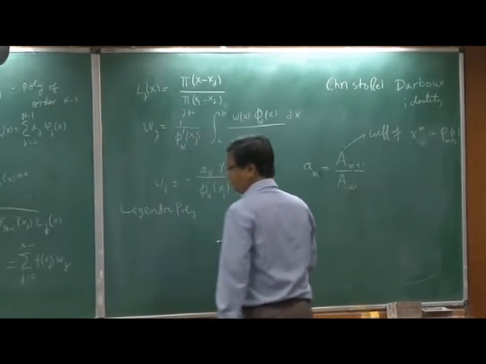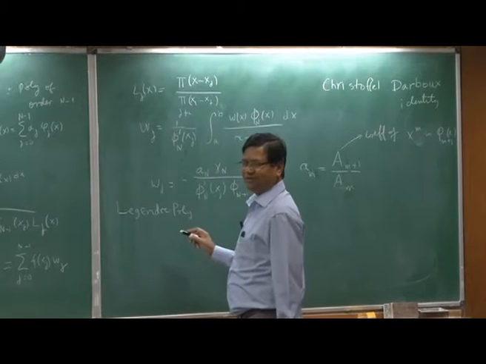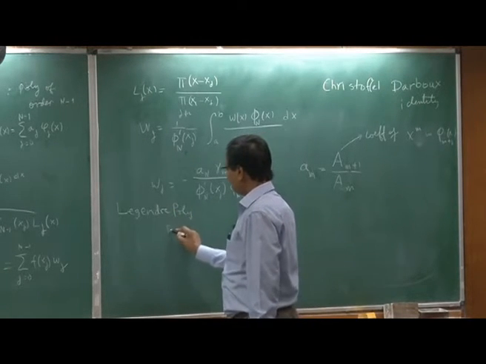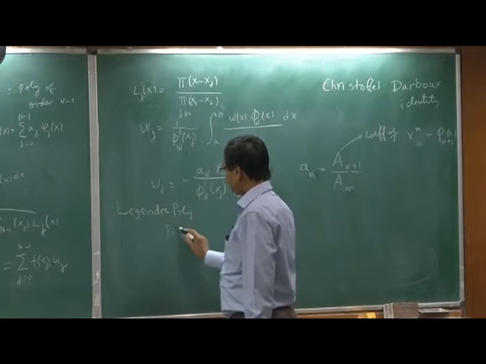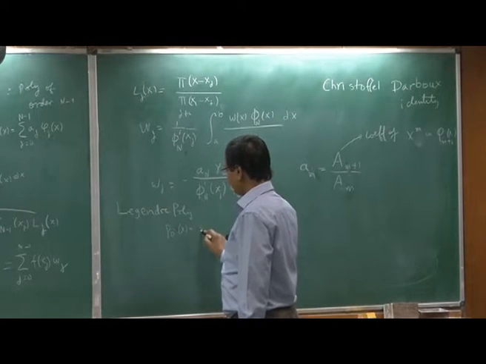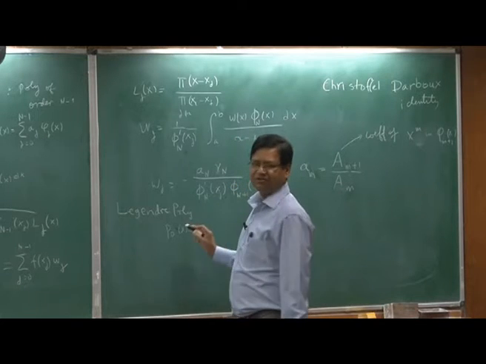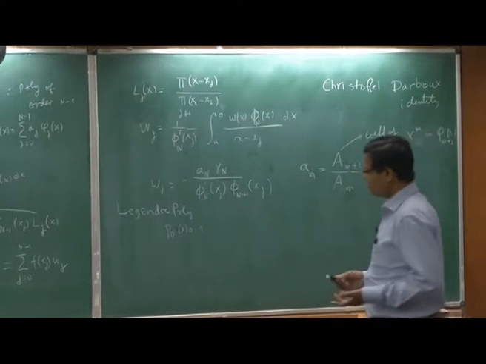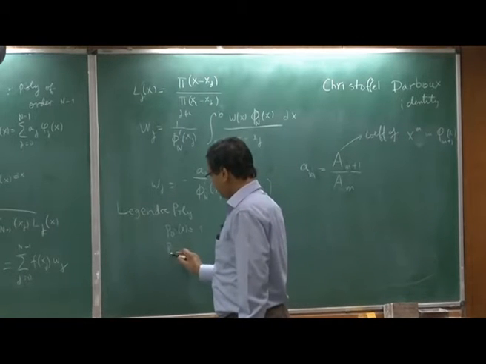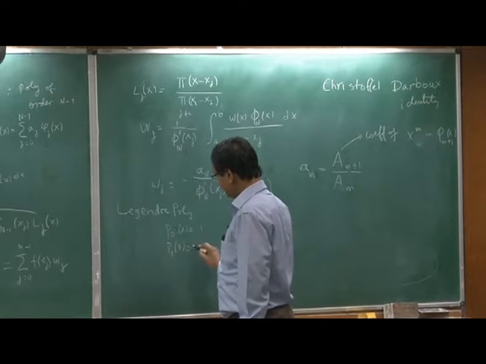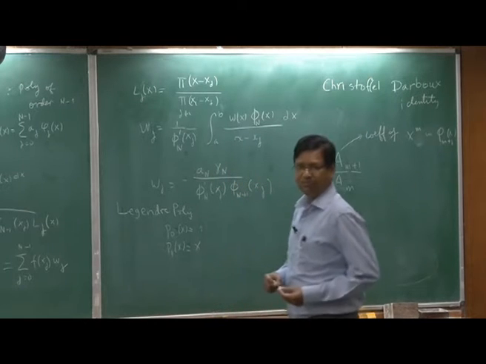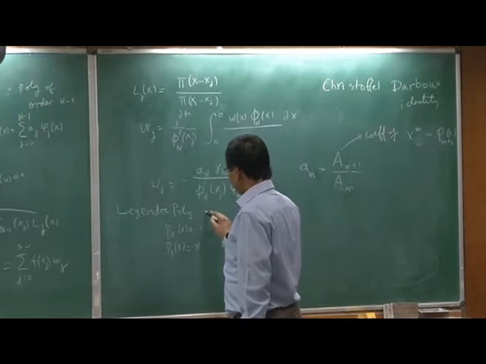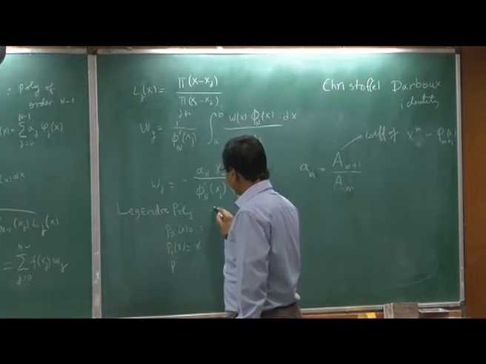Legendre polynomials. I have a few of them. In fact, I have a nice plot, but I will just list them. So P0 of x is 1. Typically the first one is a constant, and here it is 1. P1 of x is x, and these are defined from -1 to 1.